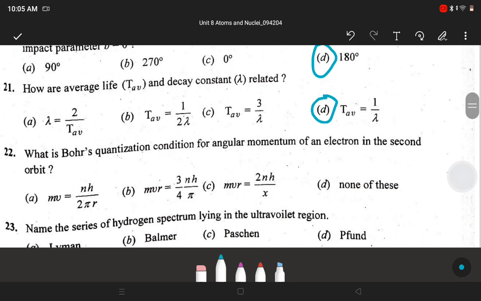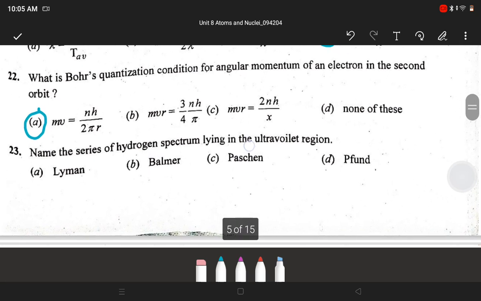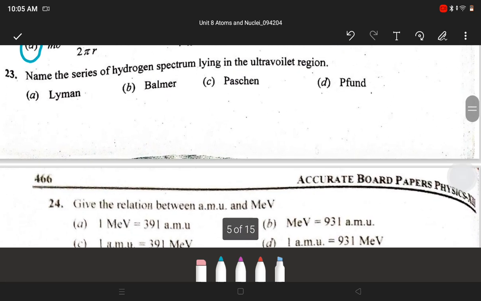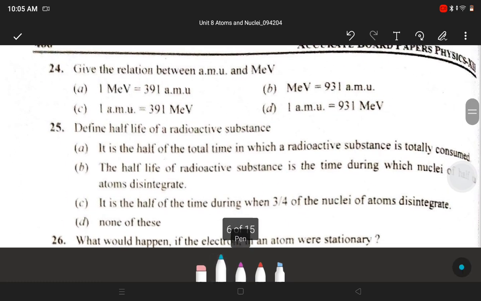What is the Bohr's quantization condition for angular momentum of an electron in the second orbit? Answer is A, mvr is equal to nh upon 2 pi. A long question also comes on this: what is Bohr's quantization condition. Next question, name the series of hydrogen spectrum lying in the ultraviolet region. Answer is A, Lyman. Next, give the relation between AMU and MeV. Answer is D, 1 AMU equals 931 MeV.